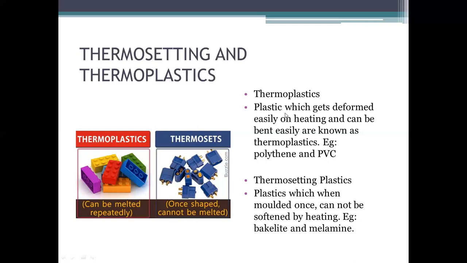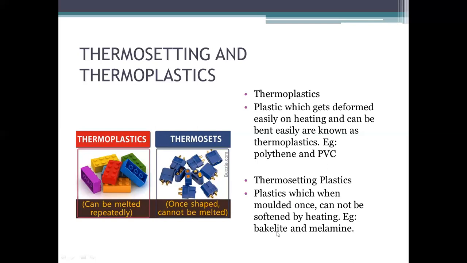So the plastics which get deformed easily on heating and can be bent easily are known as thermoplastics. Thermoplastics are those plastics which we can melt easily and reuse easily. But thermosetting plastics, once molded, cannot be softened by heating. Like bakelite.